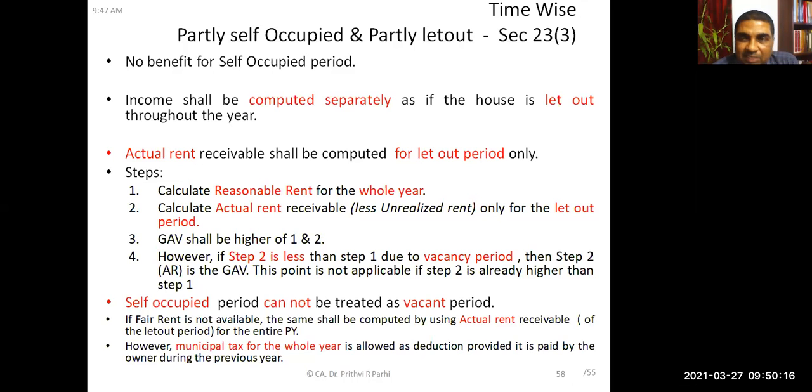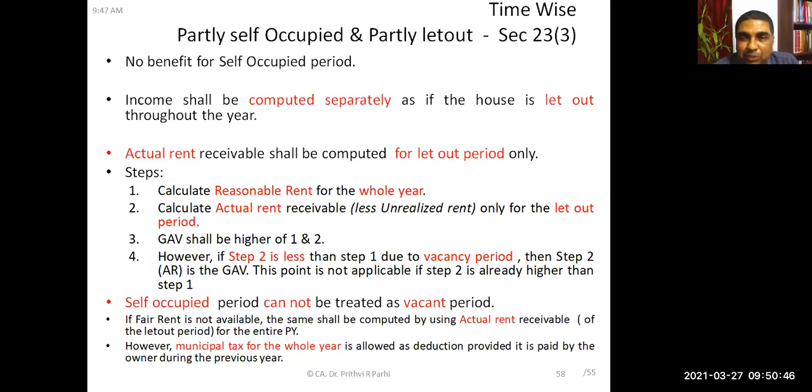Did you understand this? Yes, sir. Yes or no? So can you please repeat this part, time-wise? Yes, sir. Okay. So if, time-wise, the house is partly self-occupied and partly let out, that means, let us say, it is 8 months self-occupied and 4 months it is let out.